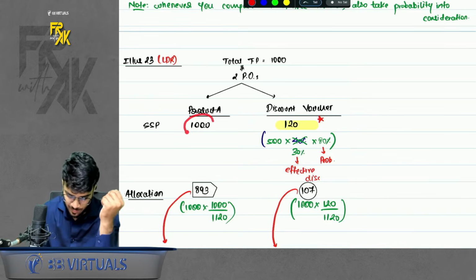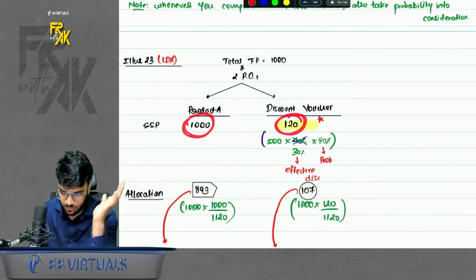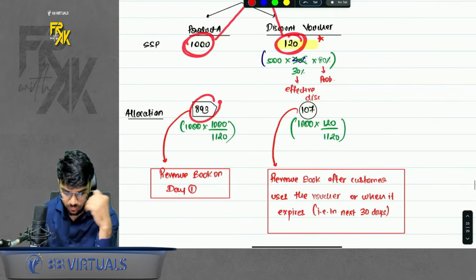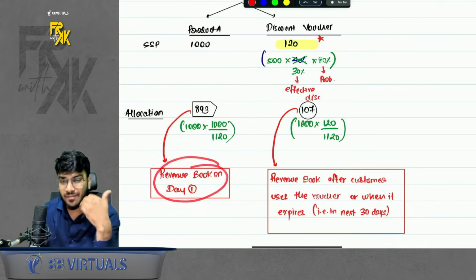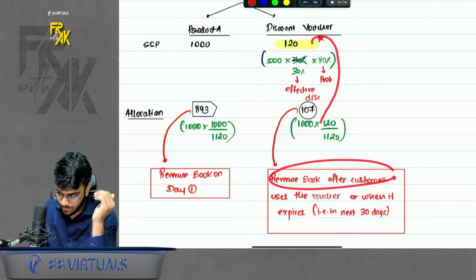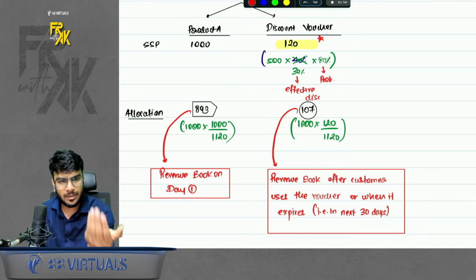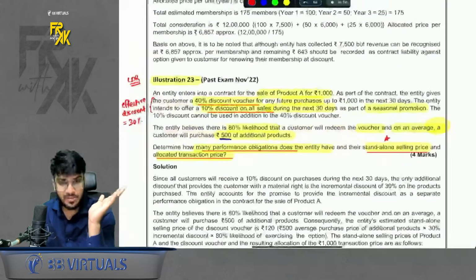Okay, so this is the SSP of product A. This is the SSP of discount voucher. Just bifurcate this ₹1,000 in this ratio. Whatever gets allocated to product A, you can book on day 1. Whatever gets allocated to discount voucher, you should not book on day 1. You should ideally book it when the customer redeems the voucher or when the voucher expires. Simple. I hope this is clear to everyone.